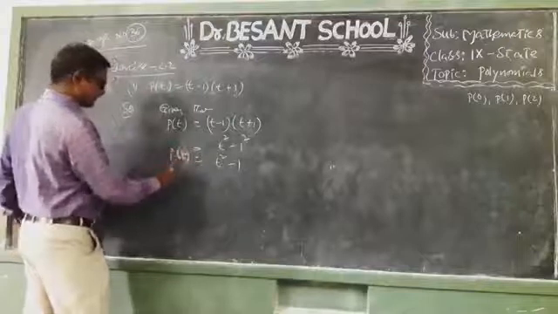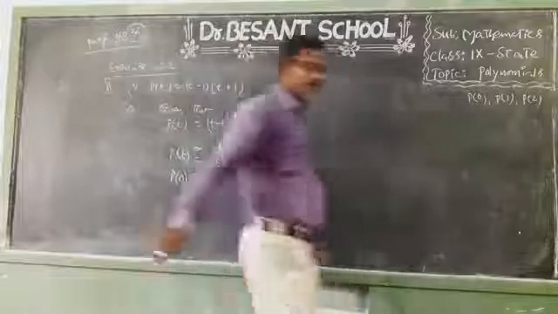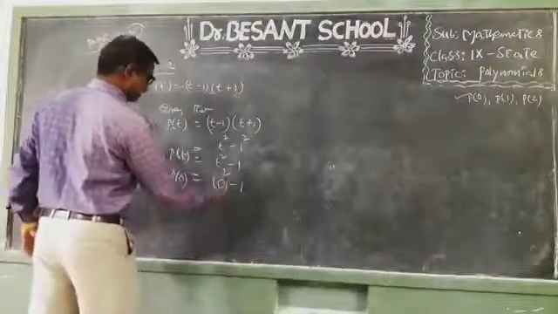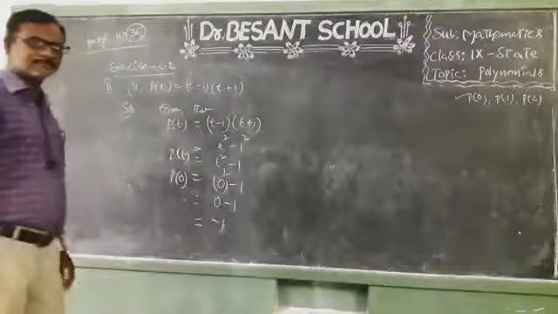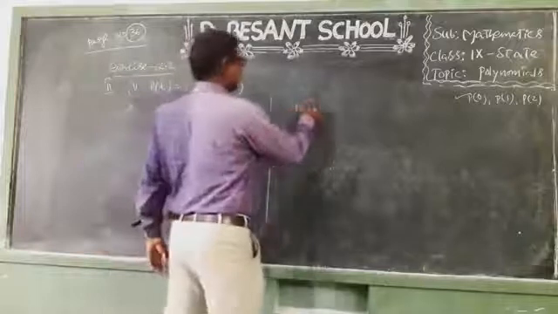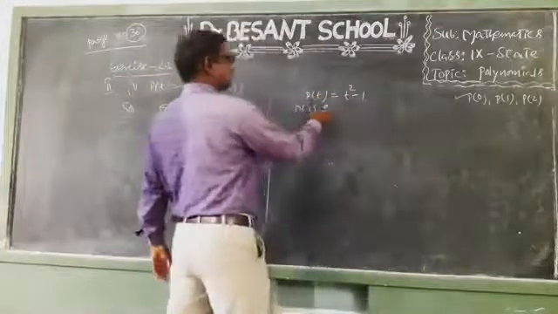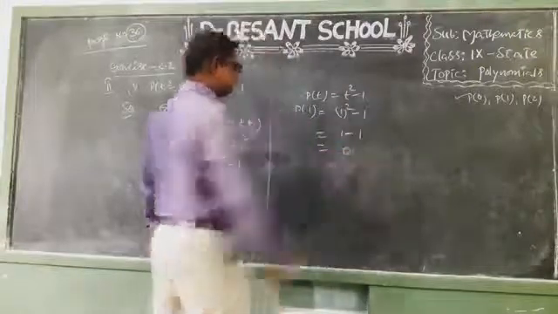So first we will find P of 0. 0 means replace t equal to 0. 0 square minus 1. 0 square is 0 only, minus 1. 0 minus 1 is minus 1. Okay children. Next we will find out P of 1. So what we have? P of t, t square minus 1. P of 1 means 1 square minus 1. 1 square is 1, 1 minus 1 is 0.